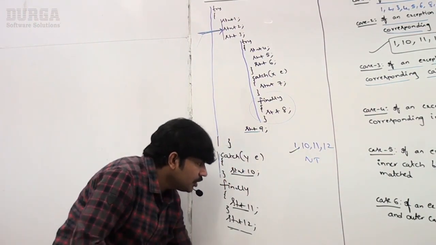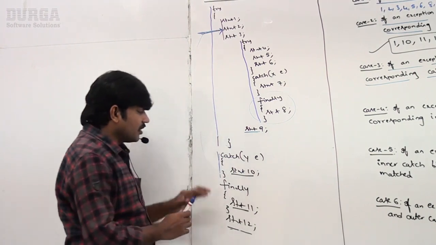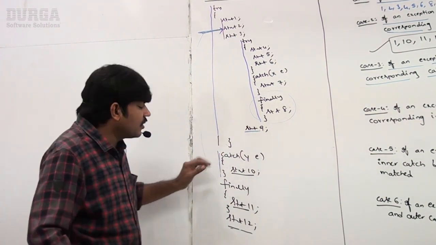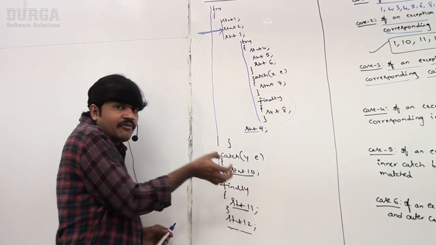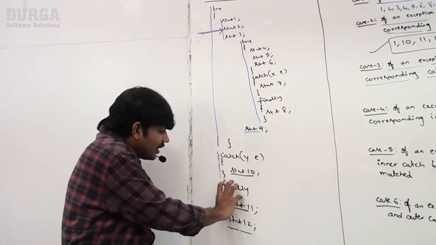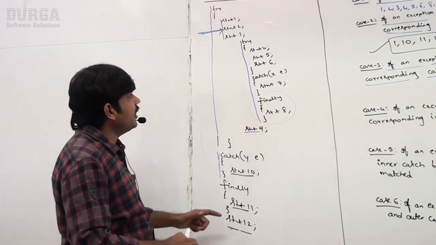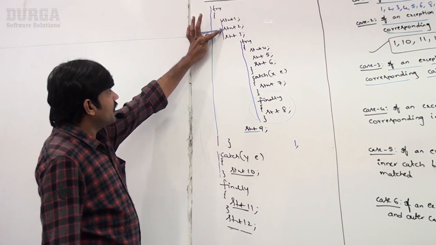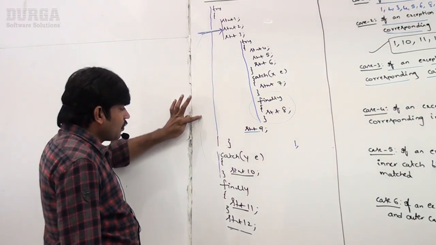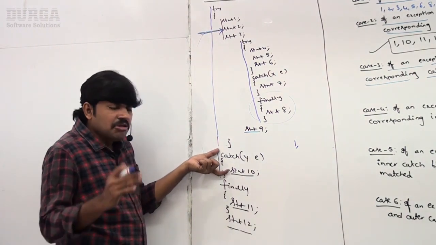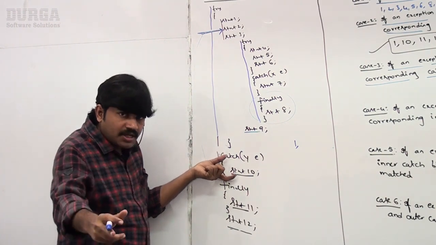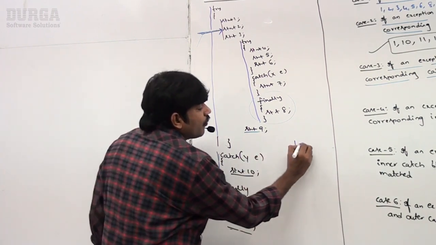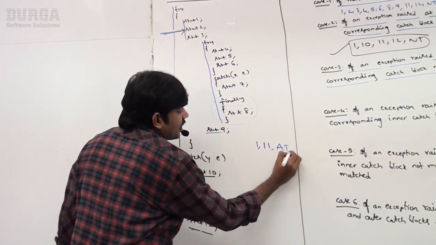Not matched, sir. If the corresponding catch block is not matched, it is always abnormal termination. But before abnormal termination, only the finally block will be executed. That's why observe that 1 will be executed. While executing 2, the problem is coming. Immediately the corresponding catch block is not matched, abnormal termination. But before abnormal termination, only the finally block. That's why 1, 11, abnormal termination.